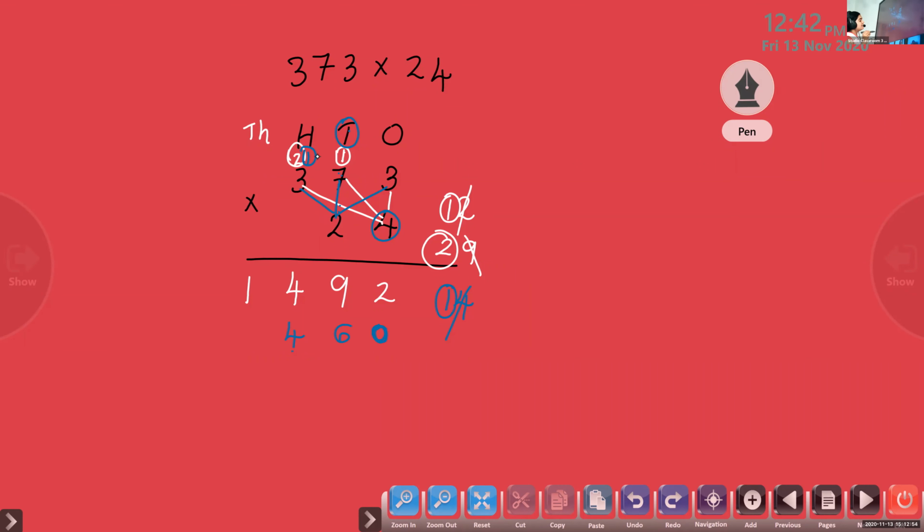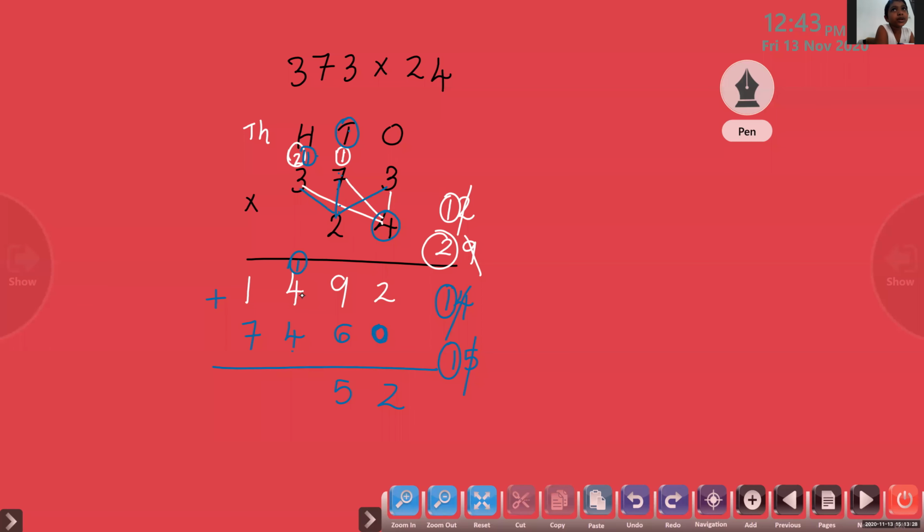6 plus 1, 7. After that we have to add. 2 plus 0, 2. 9 plus 6, 15. In 15, 5 we have to write in the tens place. 1 should carry to the hundreds place. 1 plus 4.